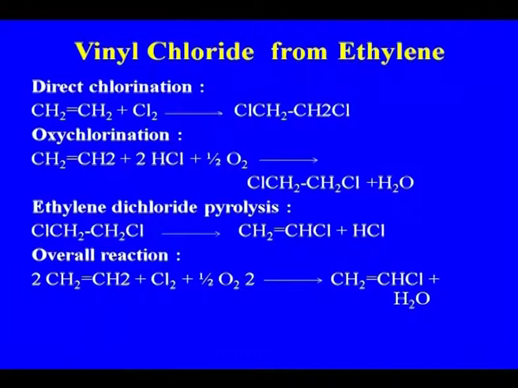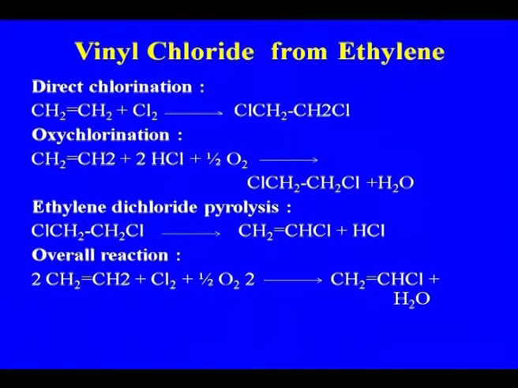So, in the direct chlorination process we are not using oxygen. If you see the reactions in these two cases, direct chlorination and oxychlorination, here again HCl is also formed, but in the case of oxychlorination, whatever HCl is formed is consumed in the process.